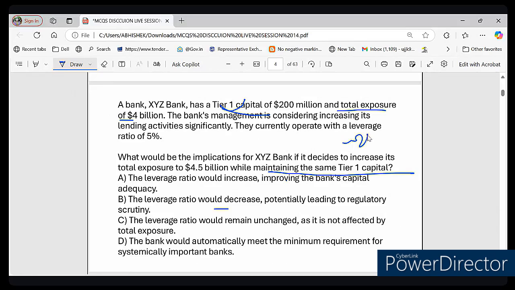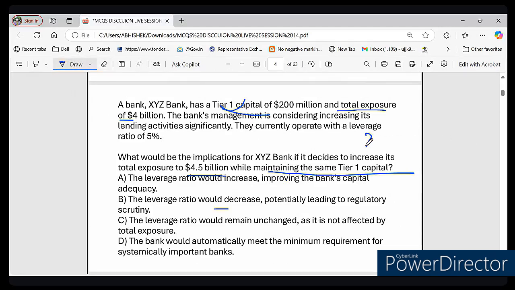So it is $200 million, and this 200 has to be divided by $4.5 billion, because exposure has changed to 4.5. Can you do the calculation? What is the value of 200 divided by 4.5? Please let me know in the chat box.